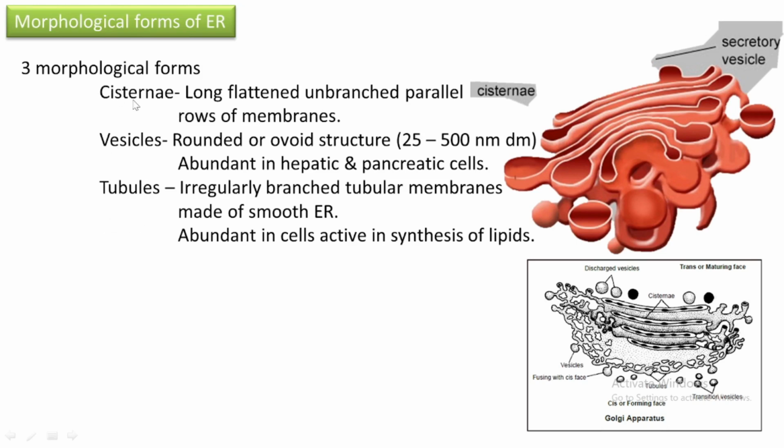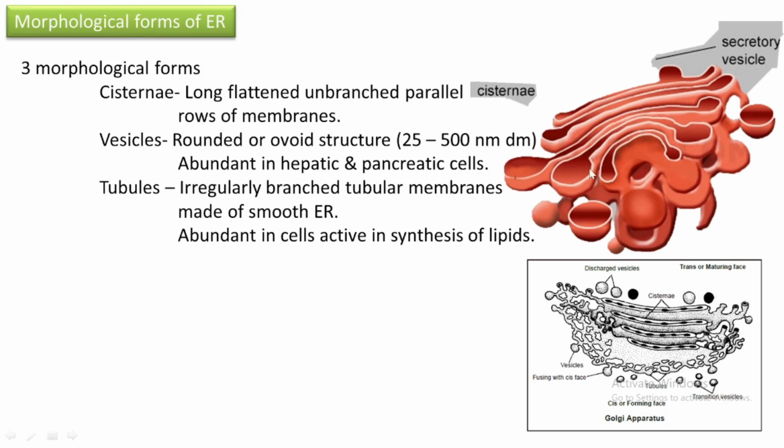Then what is cisternae? In that endoplasmic reticulum structure, we can see some long, flattened, unbranched, parallel rows of membranes. Those terms, flattened, long, unbranched, need more attention. Unbranched, parallel, long, flattened rows of membrane are called cisternae. Then what is vesicles?